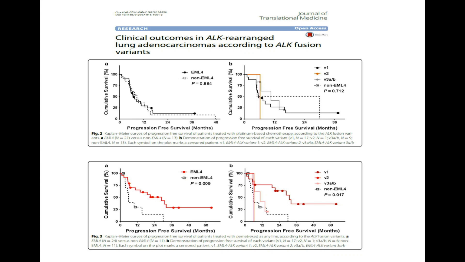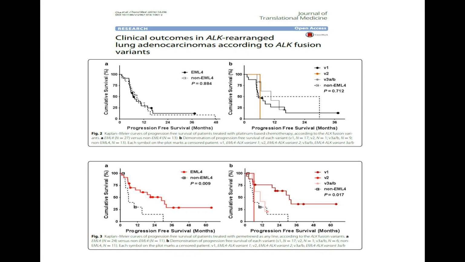On the left is the response to the platinum agent, EML4 and non-EML4, and the curves are almost overlapping. On the right, the different EML4 variants are also all overlapping. Looking at the lower left, there is some gap between the curves for EML4 and non-EML4.